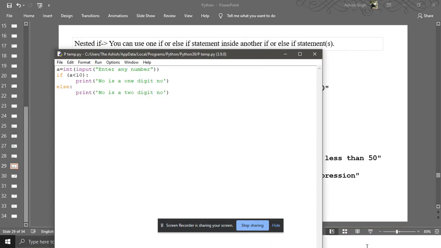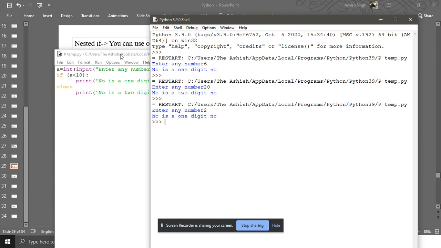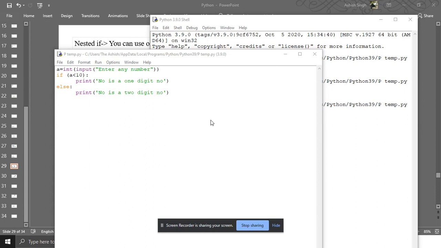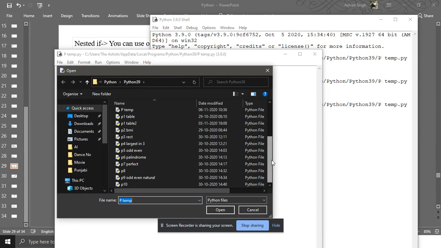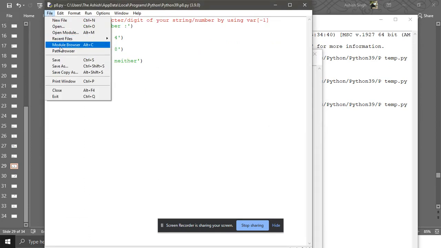Okay, now we are going to the for loop. Just a minute, let me open a previous file of the for loop. It's not here.